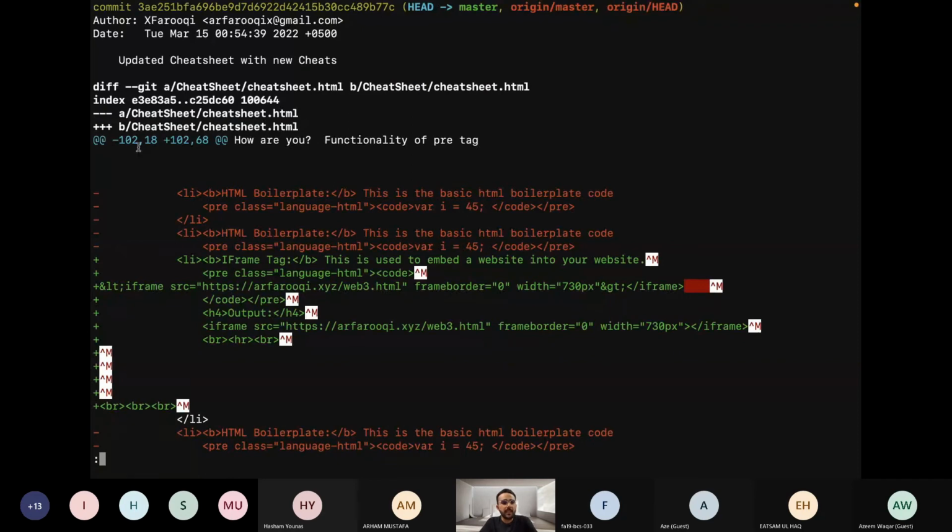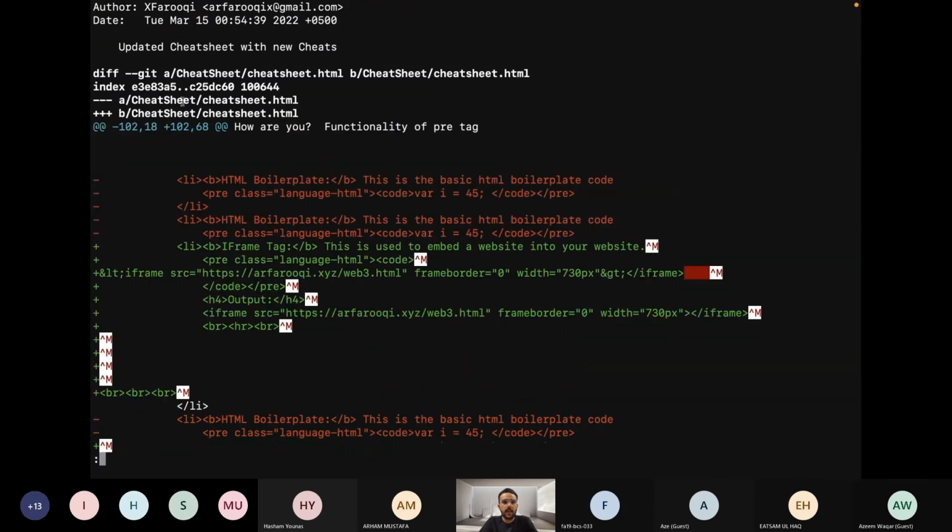As you can see, it will give you all the previous detail, like the author is X Faruqi, the date is this, this is the commit message. Now it will show me which exact lines I have deleted and which exact lines I have added in this particular commit.